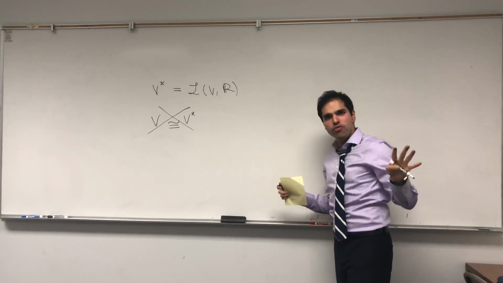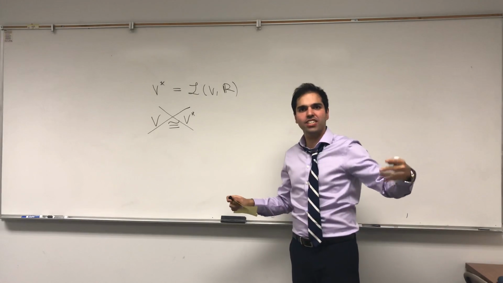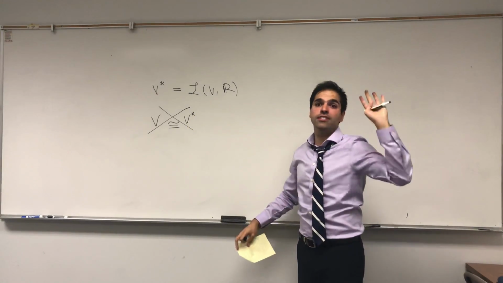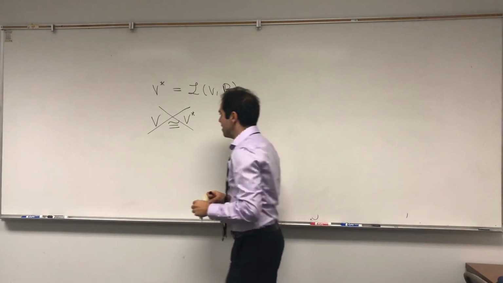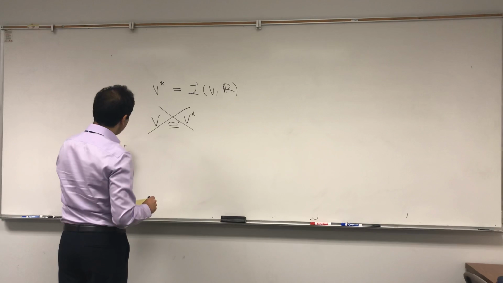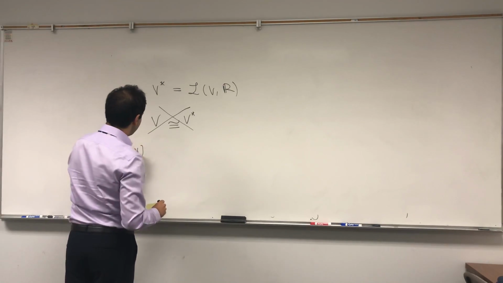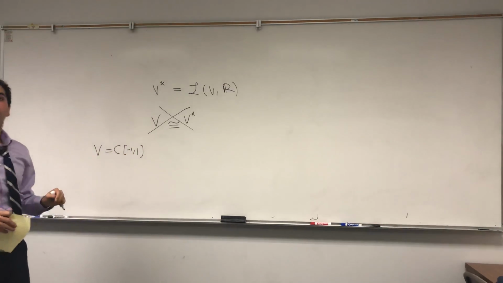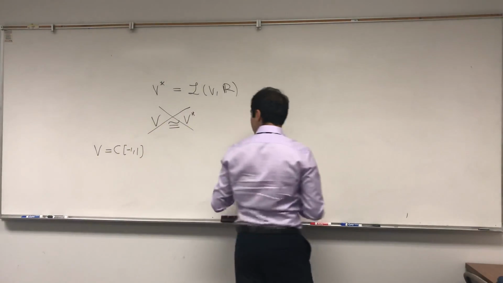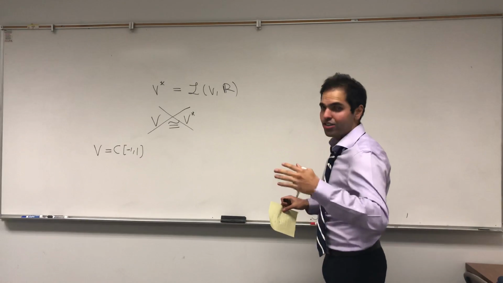I won't prove this, but I'll give you a suggestion why in the infinite dimensional case, V star is much bigger than V. And for today, to simplify our work, let's consider the space of continuous functions from -1 to 1. And I want to consider the following functional.